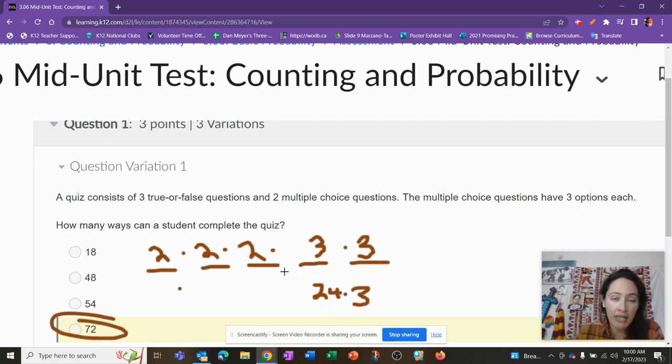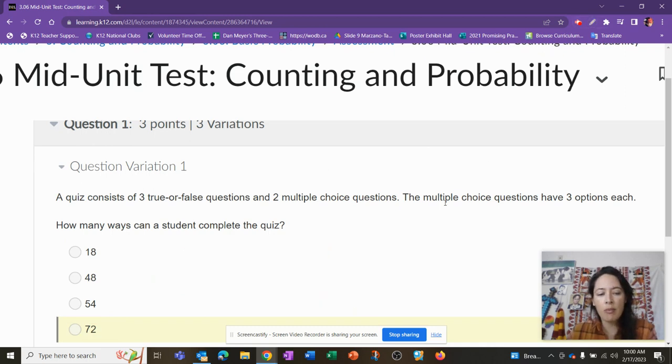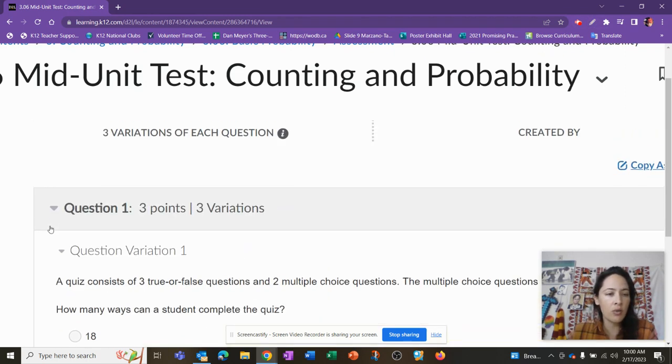3 times 4 is 12, carry the 1 if you want to do it like that, or you could split it up. This is very important. The distributive property, 3 times 20 is 60. 3 times 4 is 12. 60 plus 12, 72. It's called compression when you start to do that mental math and you start to compress the ideas of the way that the numbers work. It's important. Try it. Still use that calculator, but remember to always think about it. All right, that was question 1, variation 1.